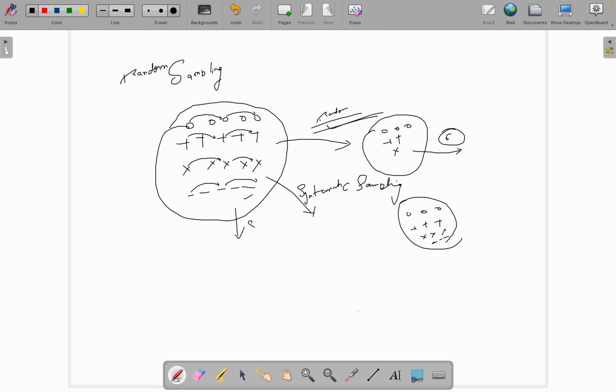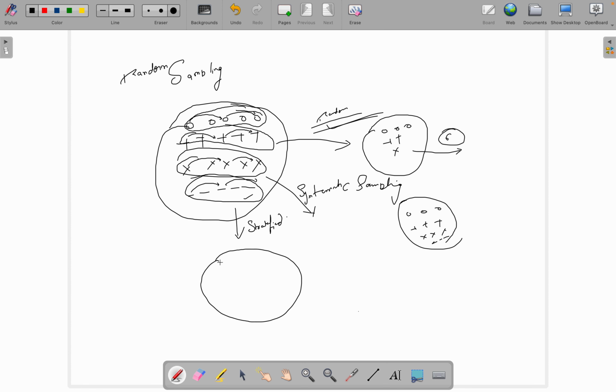And another one is stratified. Okay, so what we can do, we can create a cluster of the data. Suppose I am creating, I can see here that the round data are 5. So I have created a cluster, or you can say the strata of the data here. I have created another strata, this one a strata, and this one as a strata. Okay, and I am drawing two data from each strata.